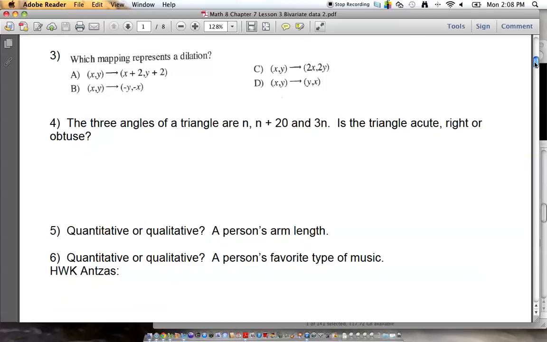Next, which mapping represents a dilation? What does a dilation always do? Yes, and what operation? Add, subtract, multiply, divide. Good. Which one of those choices shows multiplication? Go ahead. C. So the correct answer is C.